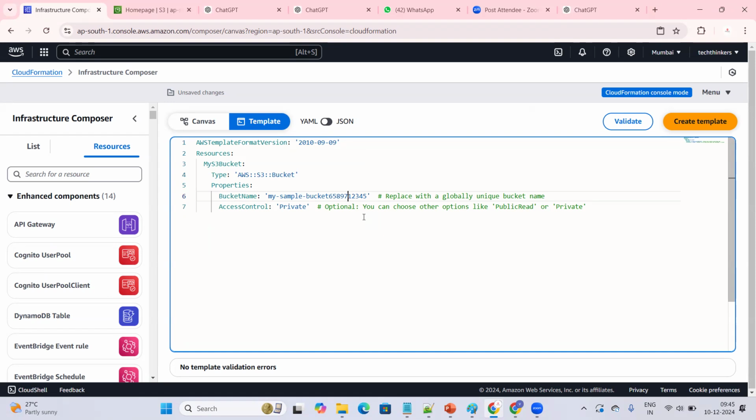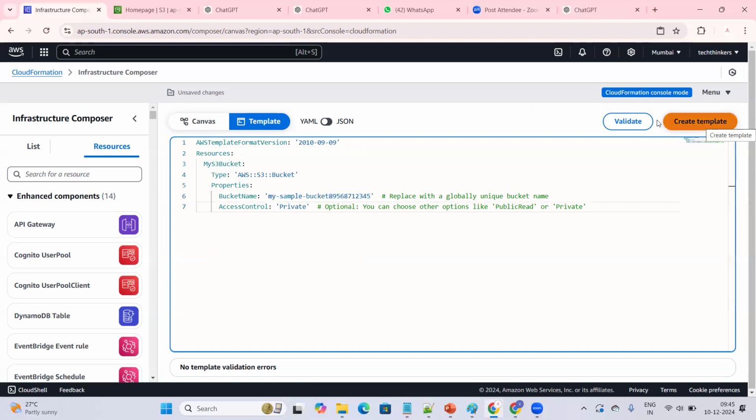Why? Because if you want to create a bucket called my sample bucket 12345, and a bucket with the same name has already been created and is being used by someone else, you cannot create it. That's the reason why I'm asking you to provide a unique name. This is the bucket name that I would be creating.